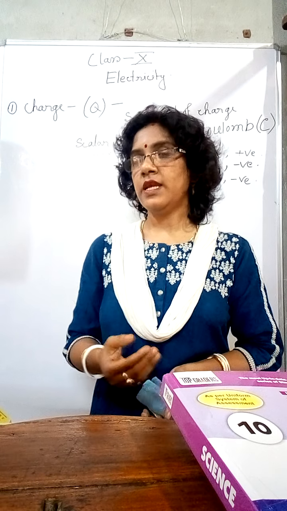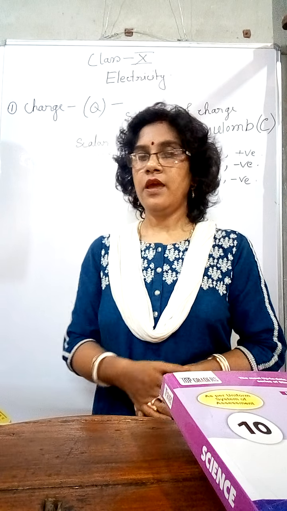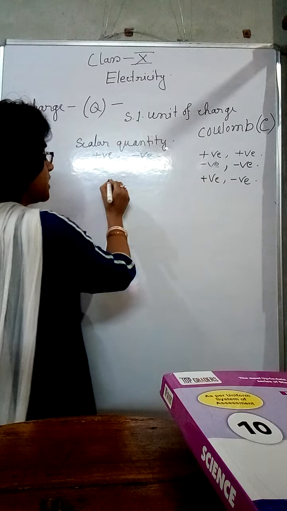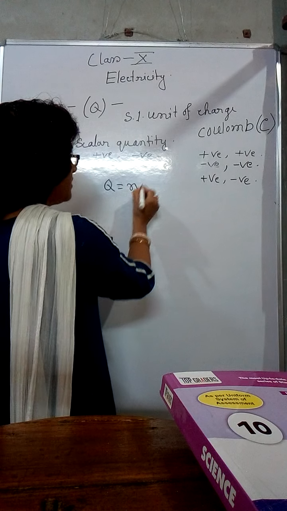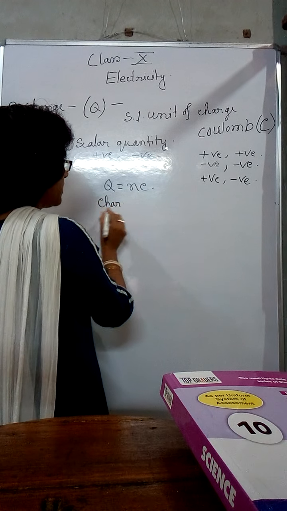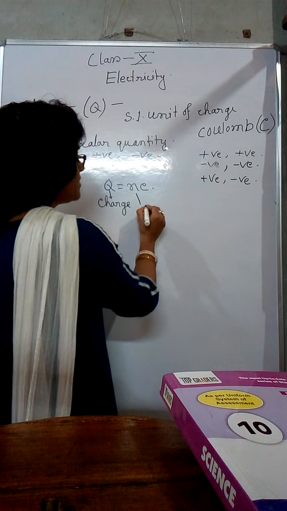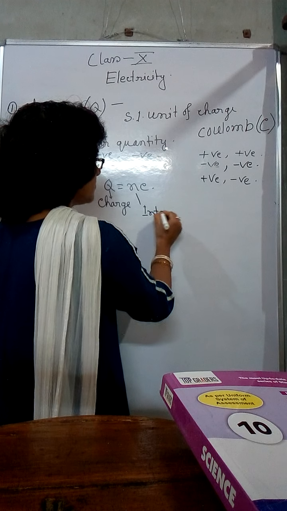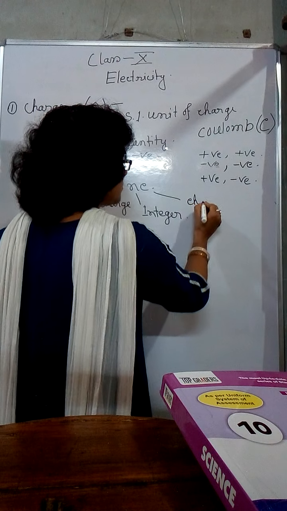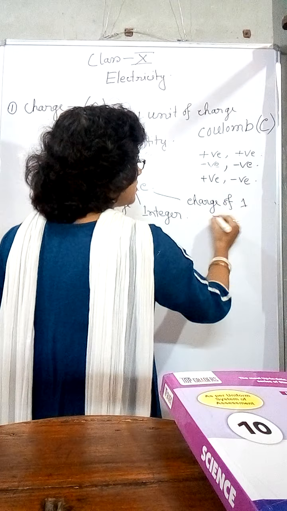In this way, electrons are transferring from one atom to another atom. That can be expressed by an equation, Q is equal to NE, where Q is the charge, N is the integer, and E is the charge of one electron.